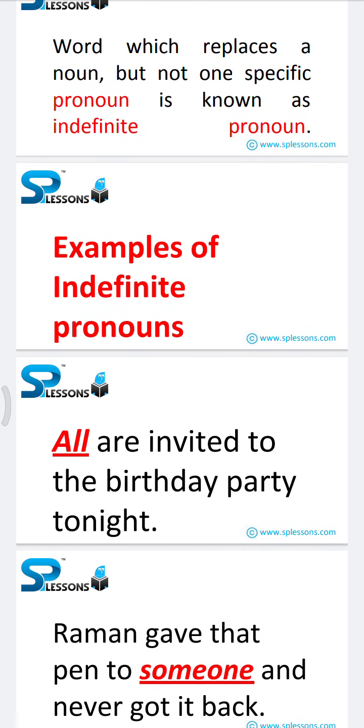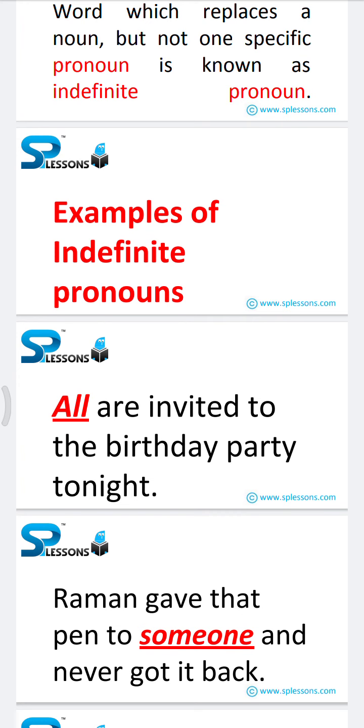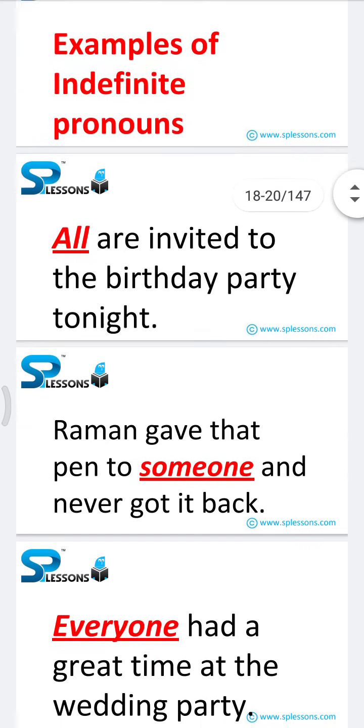All are invited to the birthday party tonight. Here, all is the word which is underlined in this sentence, and it is an indefinite pronoun.